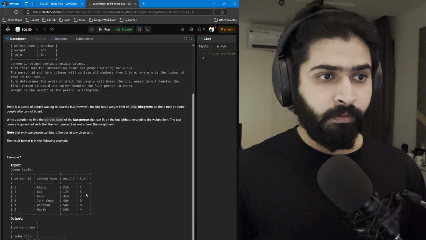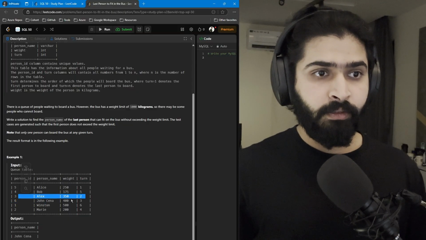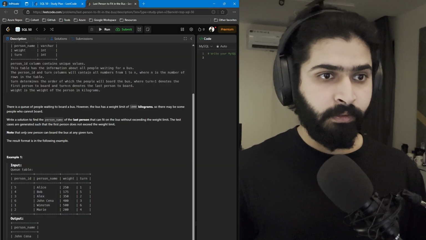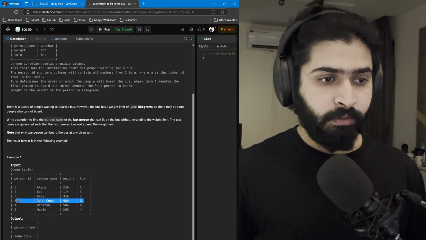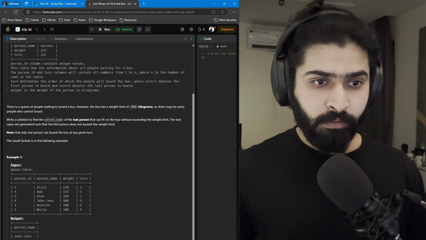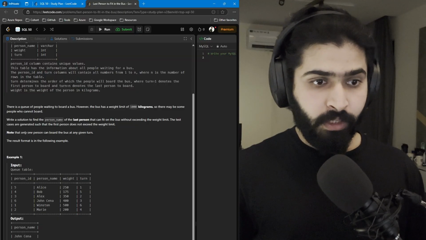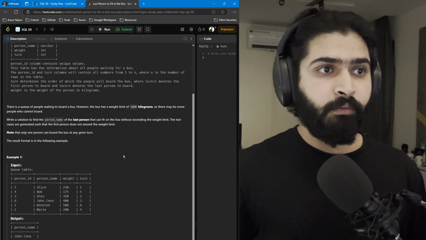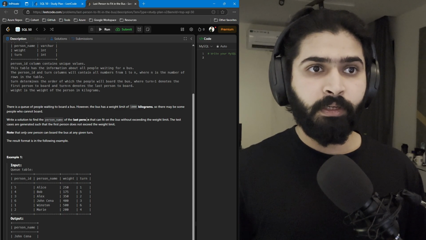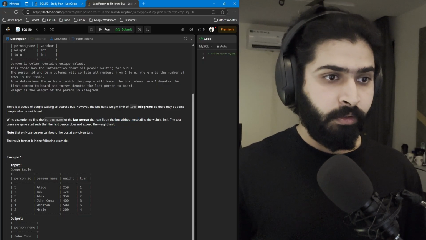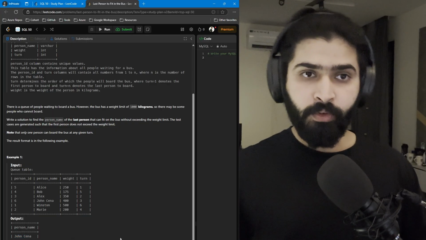Second we have Alex, 350, and 350 plus 250 is 600. Third we have John, and John's weight is 400. This makes 1000. The last person to board cannot board, since we cannot board more than this. We have to find the last person that can fit on the bus without exceeding the weight limit, which means John, and the output is John. Okay, we got it.